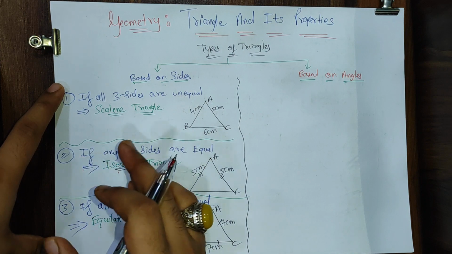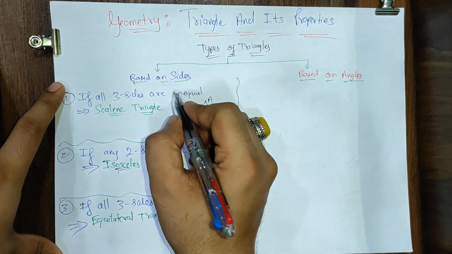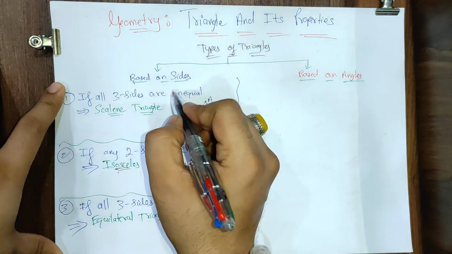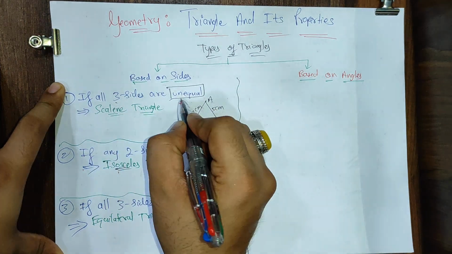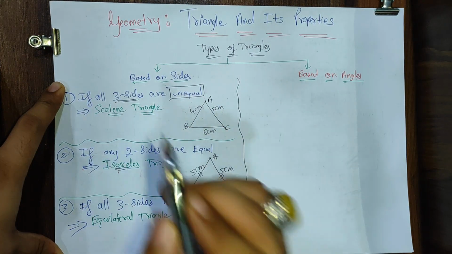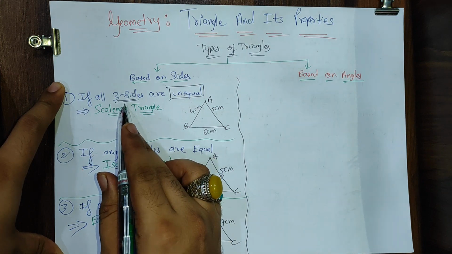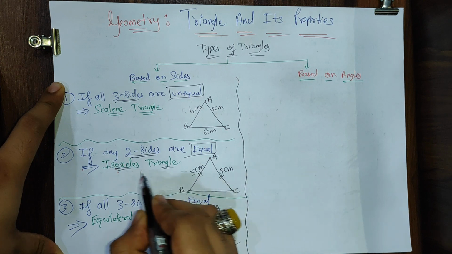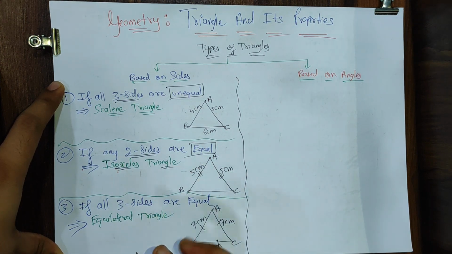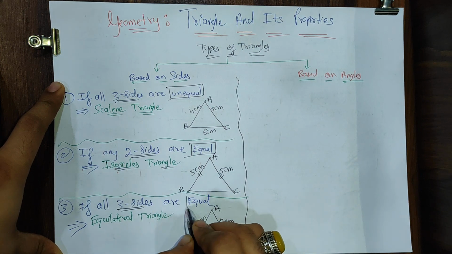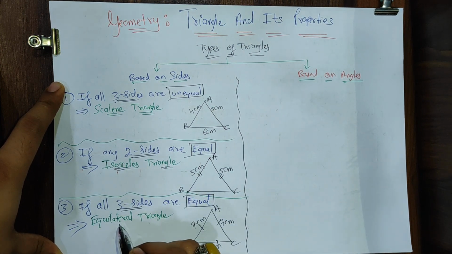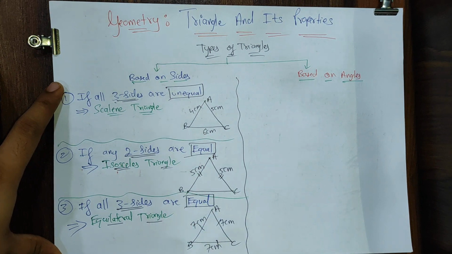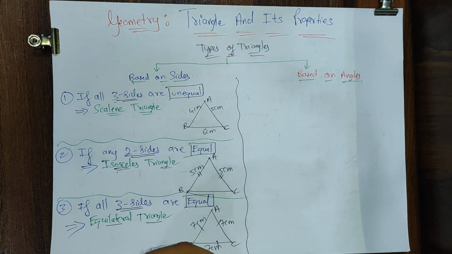So based on sides, everyone pay attention please. If all three sides are unequal, we say scalene triangle. Repeat with me: all three sides unequal, scalene triangle. If any two sides are equal, we call it an isosceles triangle. And if all three sides are equal, we call it what? Equilateral triangle.